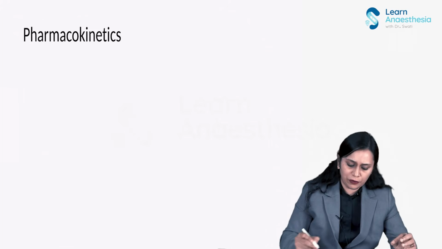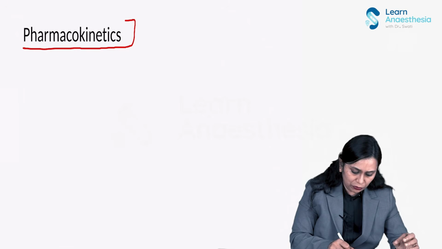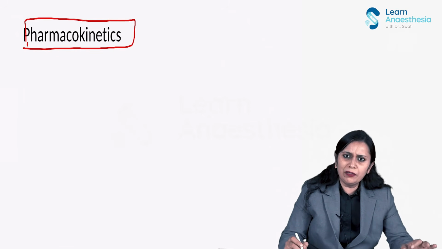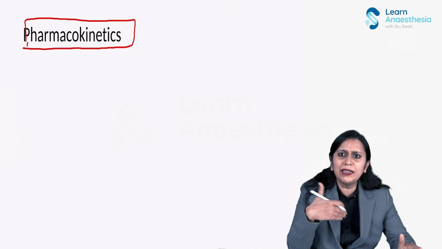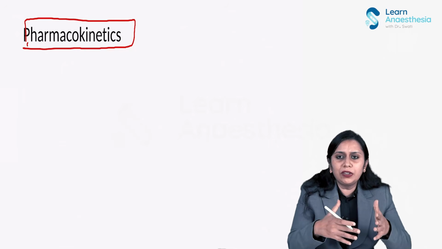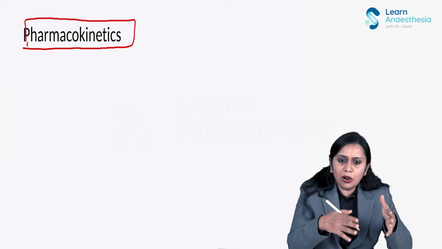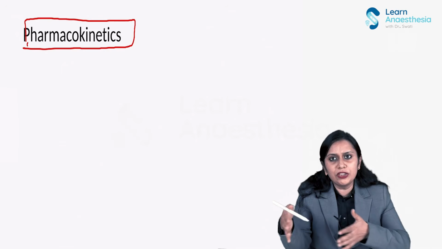Now let us talk about the pharmacokinetics of propofol. When you give propofol IV, like any IV anesthetic agent, it will first get distributed to highly perfused organs. That is called the rapid initial distribution phase.